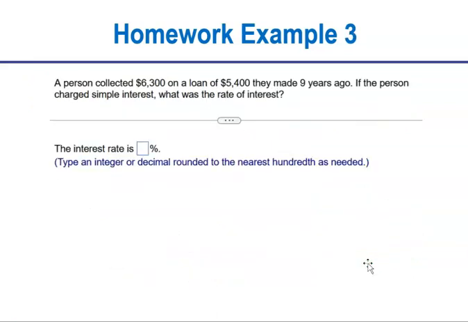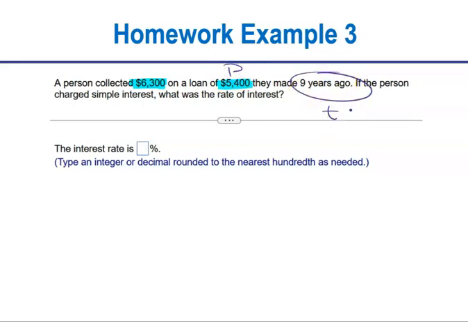Now I've got one more problem for you here. It says a person collected $6,300 on a loan of $5,400 they made 9 years ago. If the person charged simple interest, what was the rate of interest? We've actually done a problem similar to this in this lecture, but let's just make sure we're comfortable with everything. So we had a dollar amount of $6,300 and another dollar amount of $5,400. The loan is actually the $5,400, so that's your principal.